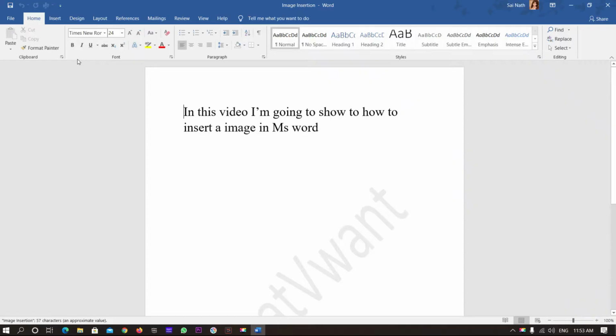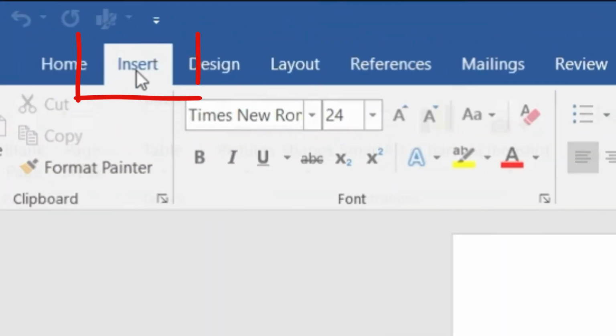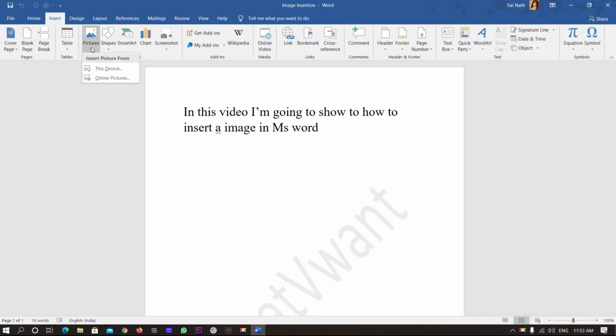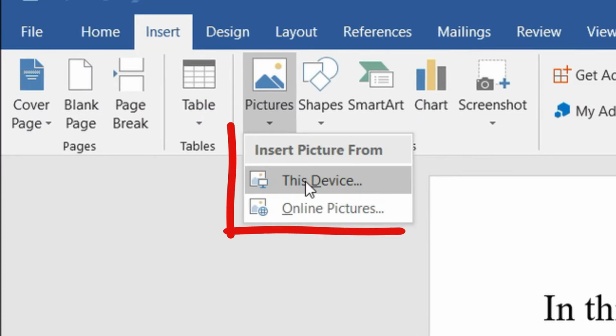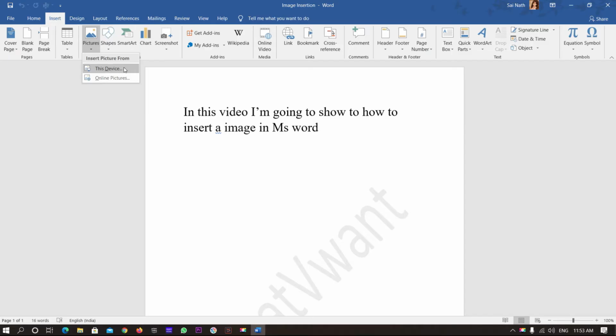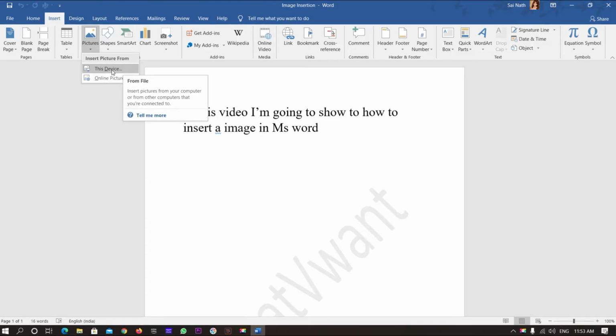Open Word document. Place the cursor where you want to insert the image. Click on Insert. Click Picture. According to your need, choose this device or online pictures. Here, I'm choosing this device.